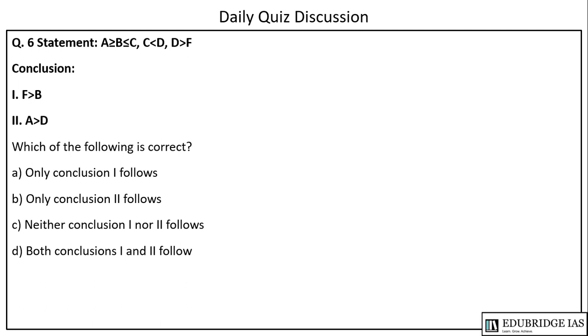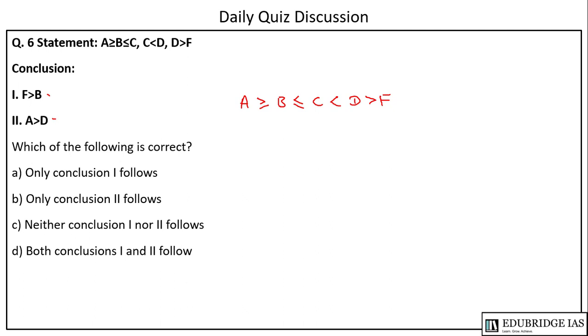The next question is a statement and conclusions question, where conclusions are given based on the statements. The first statement is A is greater than or equal to B, which is less than or equal to C. C is less than D. D is greater than F. Now the conclusions are given: F is greater than B and A is greater than D. Let us find out whether they are true or not.